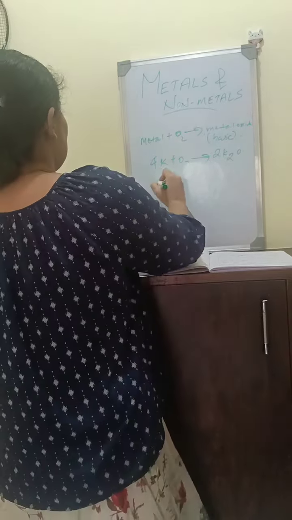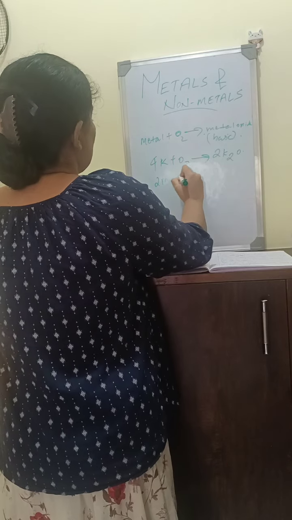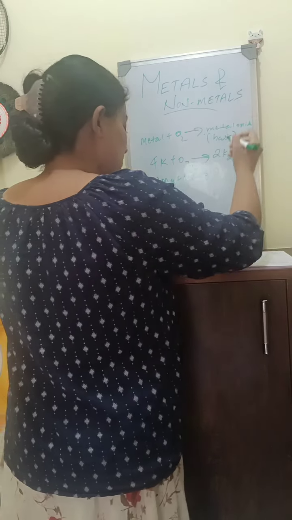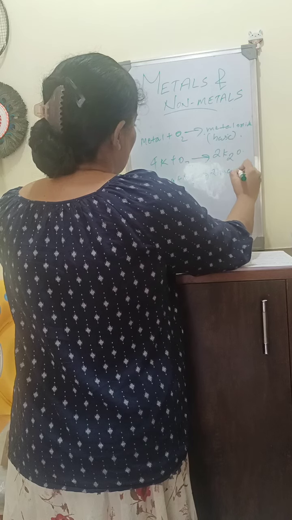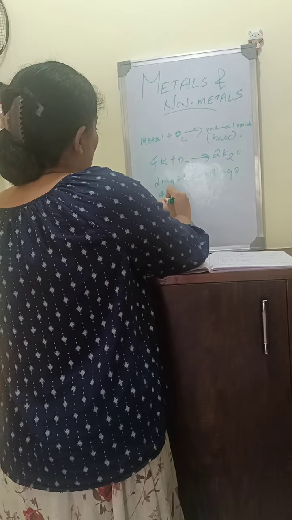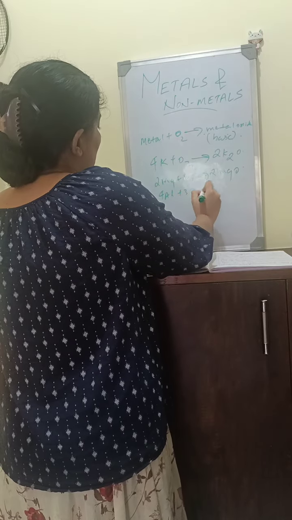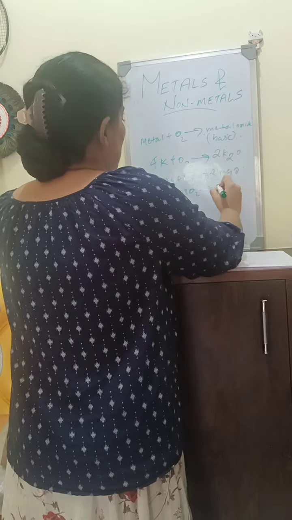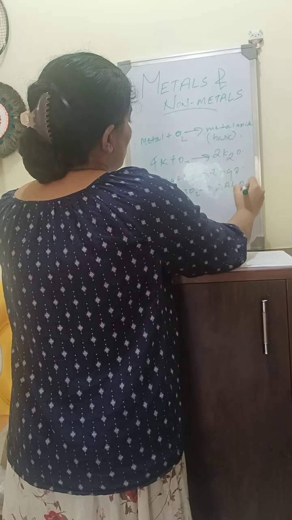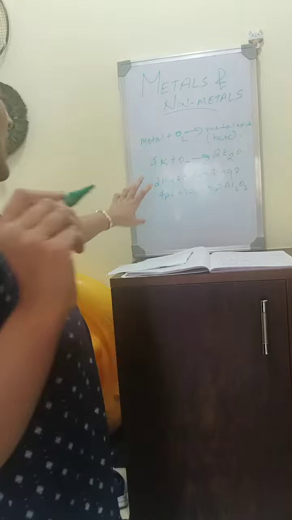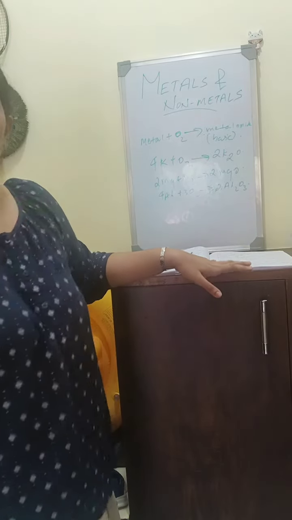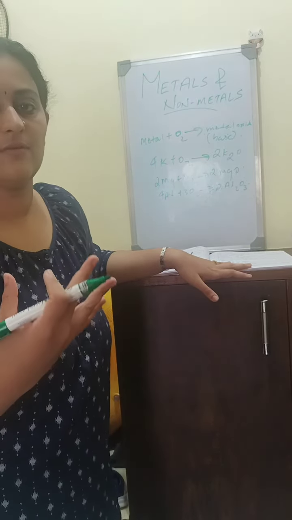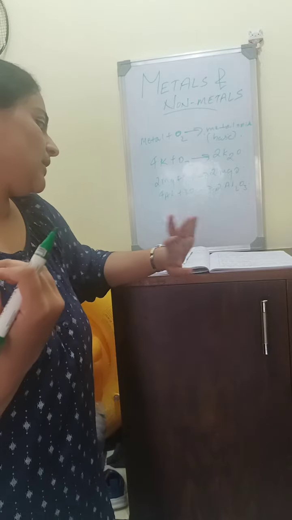So 2Mg plus O2 giving 2MgO, and 4Al plus 3O2 giving 2Al2O3. And gold, platinum, silver usually don't react with air.